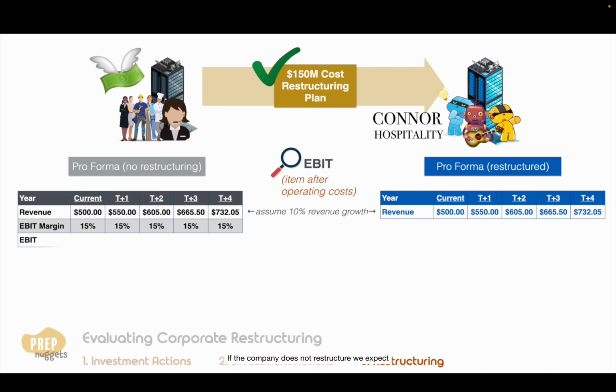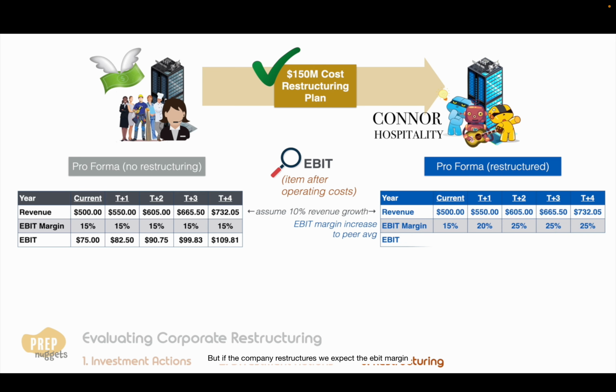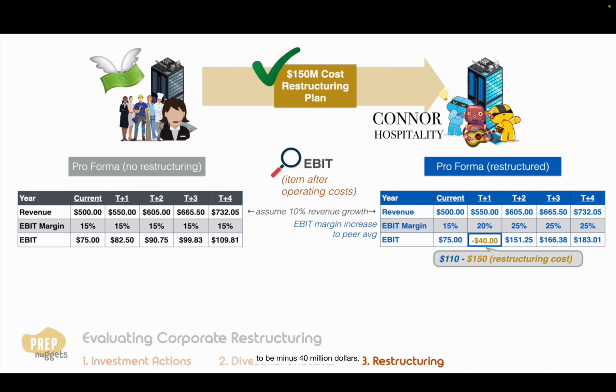If the company does not restructure, we expect the EBIT margin to remain at 15% throughout. But if the company restructures, we expect the EBIT margin to increase to 20% the following year and increase further to 25%, which is the peer average for the following 3 years. However, we expect the restructuring cost of $150 million to be expensed in the next year, so the EBIT for this year is expected to be minus $40 million.